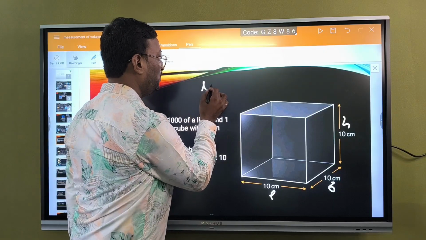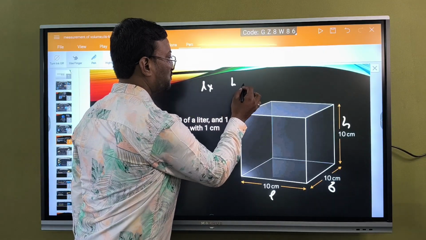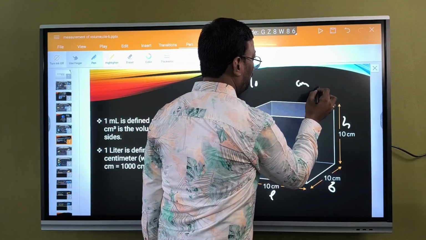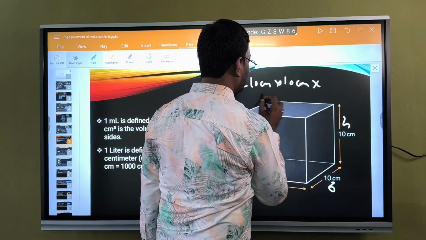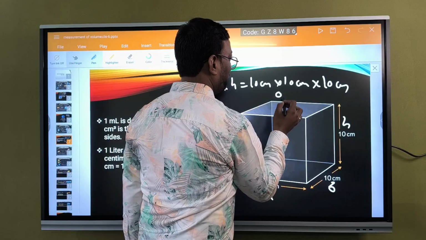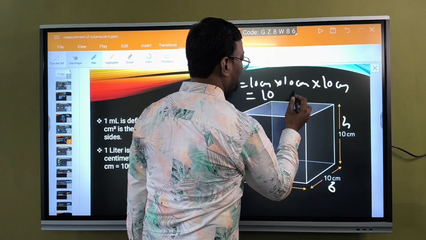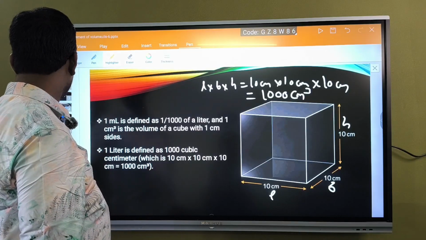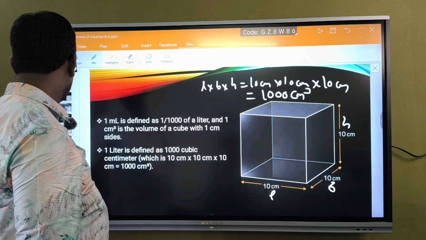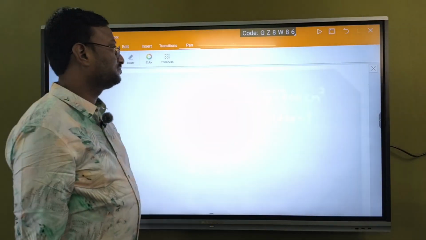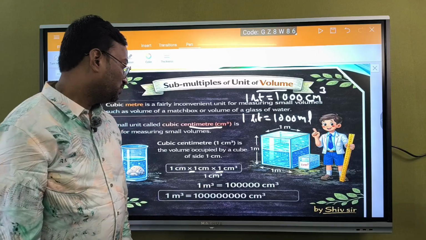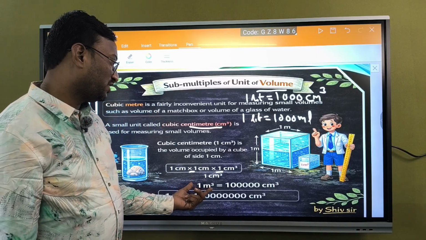L into B into H. That is 10 centimeters into 10 centimeters into 10 centimeters, which is equal to 1000 cubic centimeters.